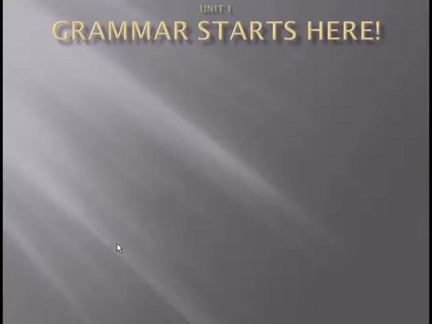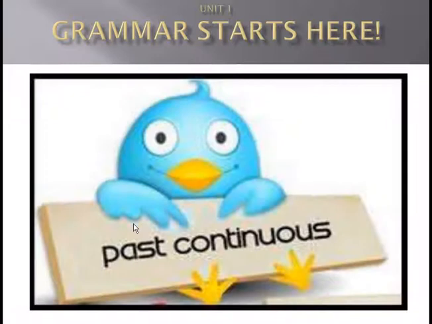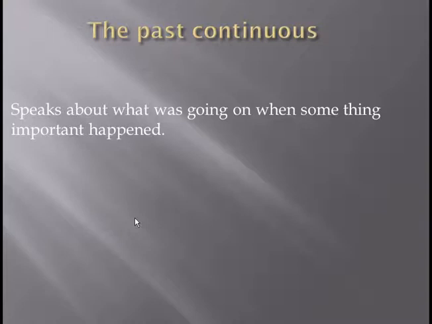Let's start. What does it mean by the past continuous tense? The past continuous tense is an action that was happening at a particular time in the past. So, it speaks about what was going on when something important happened.